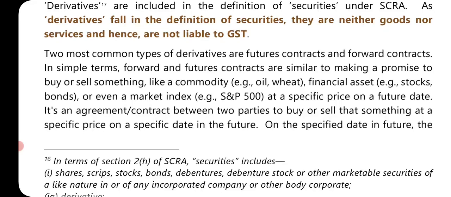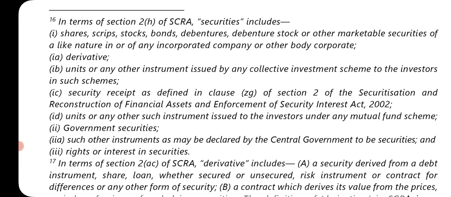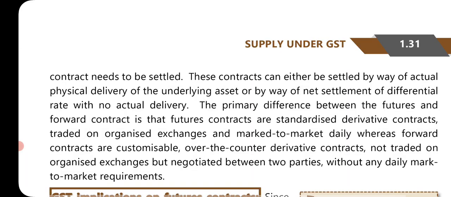Okay. The two most common types of derivatives are futures contracts and forward contracts. In simple terms, forward and futures contracts are similar to making a promise to buy or sell something, like a commodity, example oil or wheat, financial assets, example stocks, bonds, or even a market index, example S&P 500, at a specific price on a future date. It is an agreement or contract between the two parties to buy or sell that something at a specific price on a specific date in future. On a specified date in future, the contract needs to be settled.